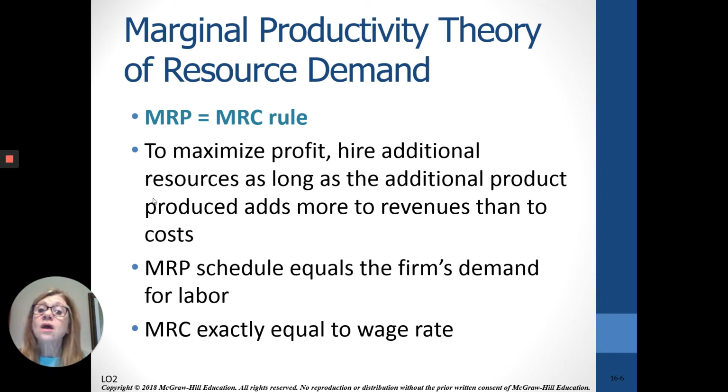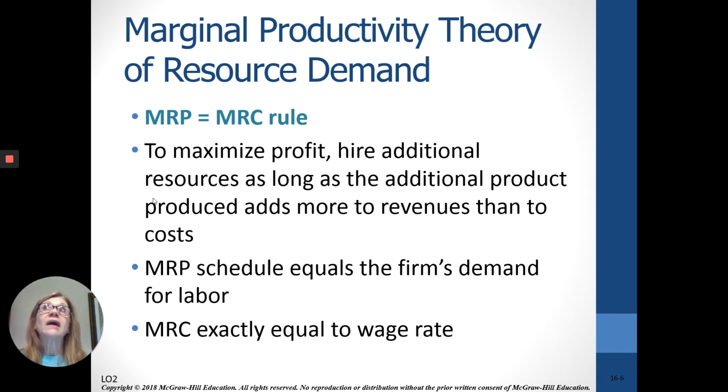So the rule is we're going to hire workers up to the point where marginal revenue product is greater than or equal to the marginal resource cost or wage rate. So the worker has to bring more to total revenue than they cost. So hire additional resources, workers, as long as the additional product produced adds more to total revenues than the cost. So what will happen is our marginal revenue product becomes the demand for labor.